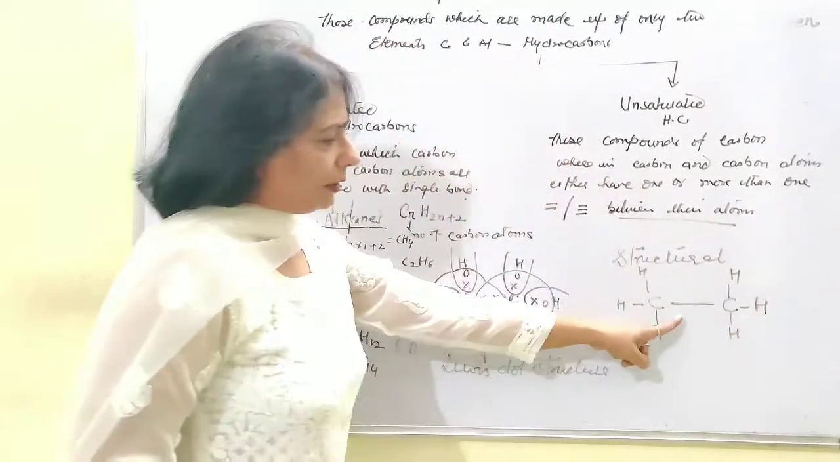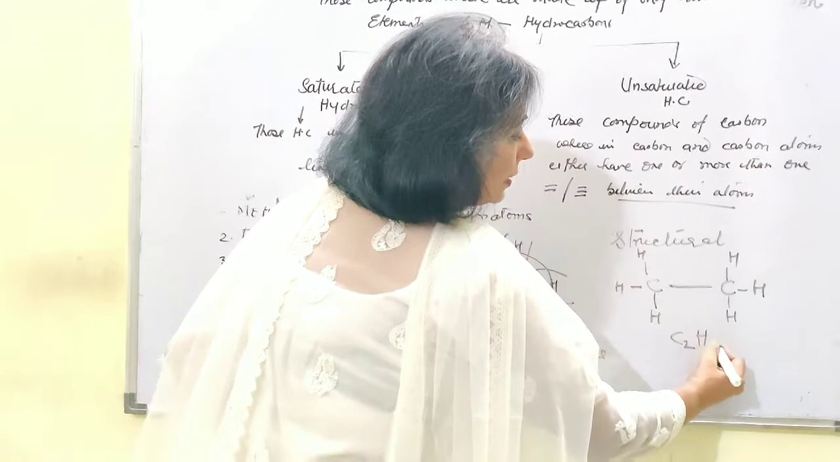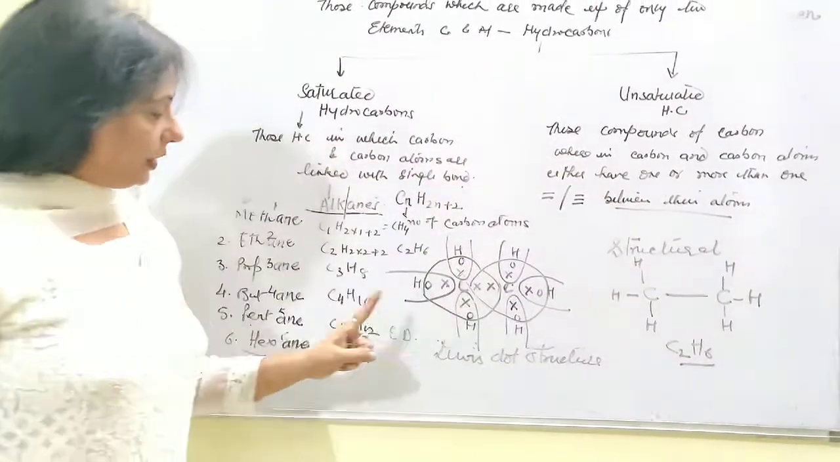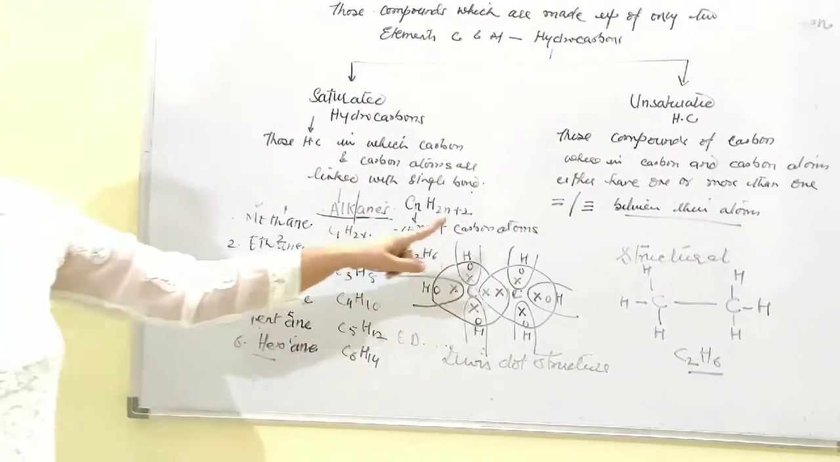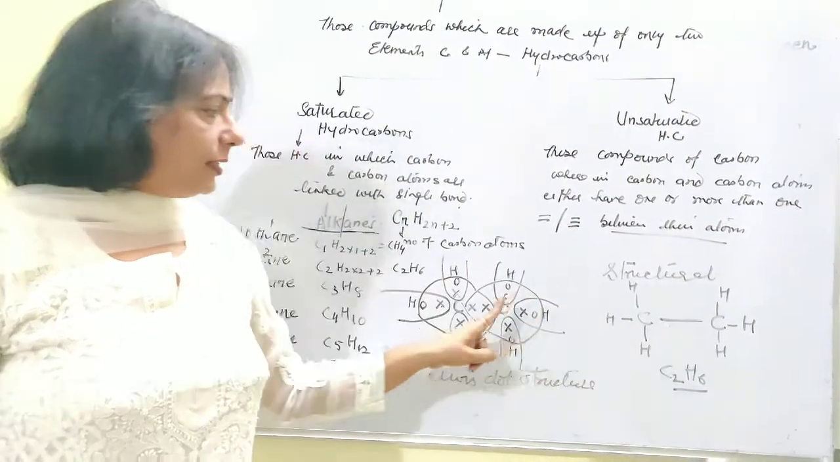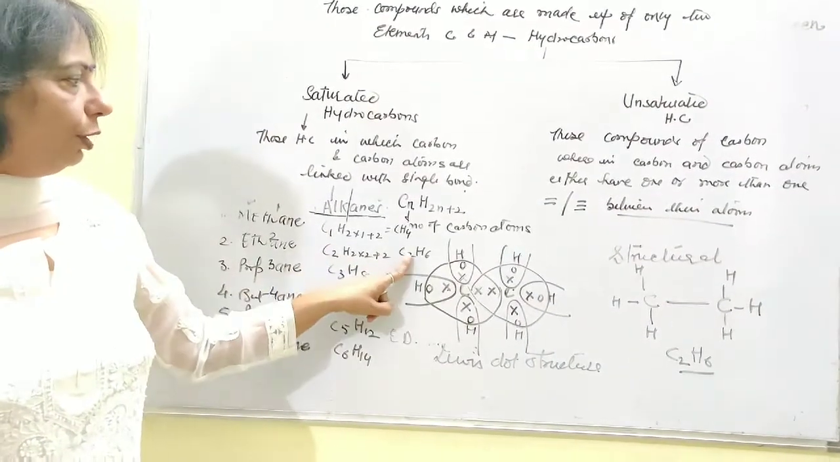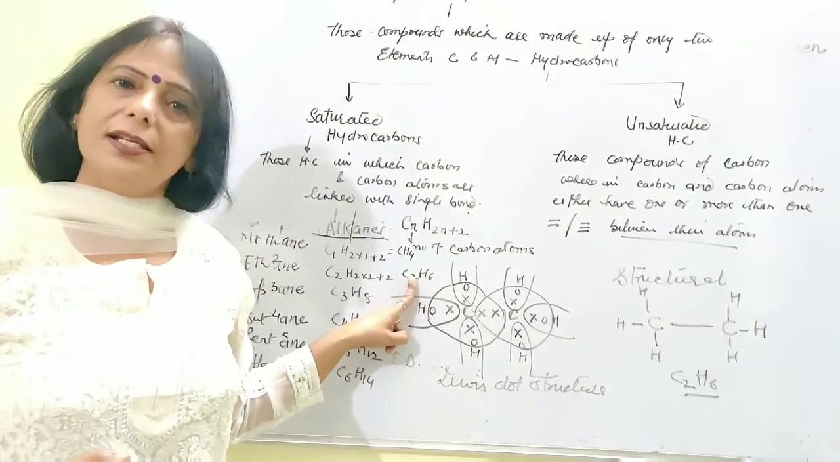Now count the total number of carbon atoms. These are 2. Total number of hydrogen atoms, these are 6. That means it is C2H6, that is ethane, and this is the structural formula for the ethane molecule. This is the electron dot formula, and this is your molecular formula, that is C2H6.